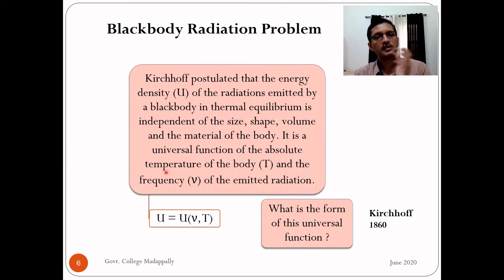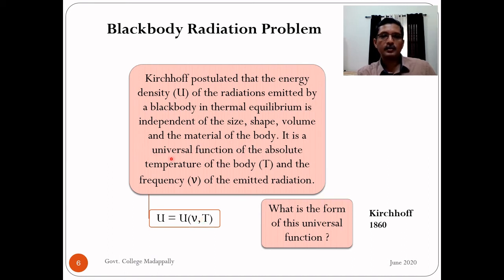I am not saying that it has the same value, but its functional form is the same for all black bodies in the universe. It depends only on temperature and nu. So as temperature and frequency change, its value will change. But the way the energy density depends on frequency and temperature will be the same for all black bodies in the universe.